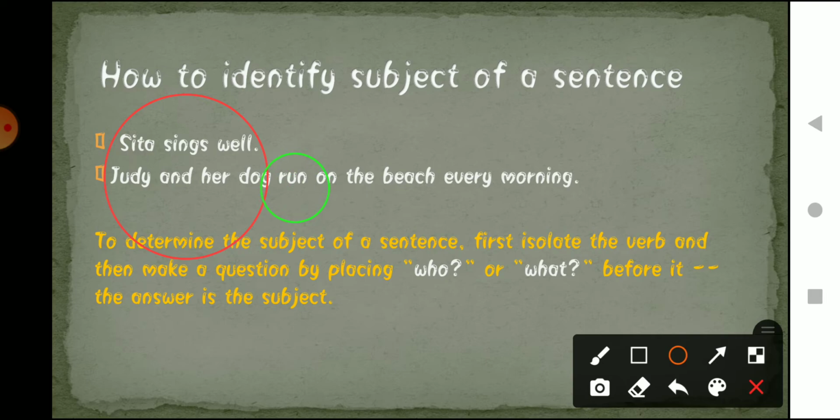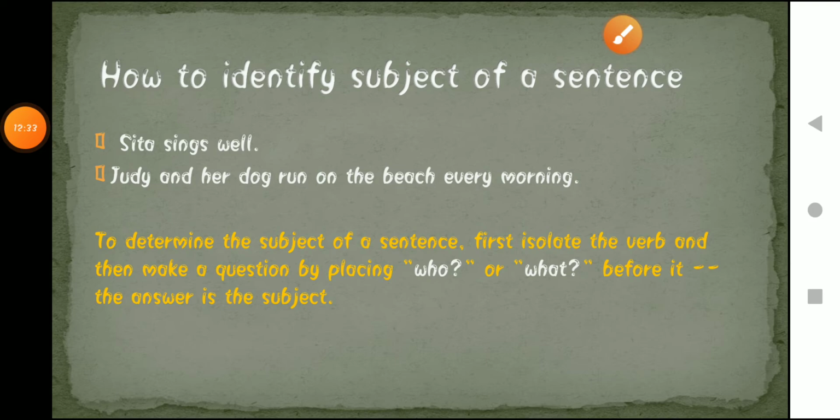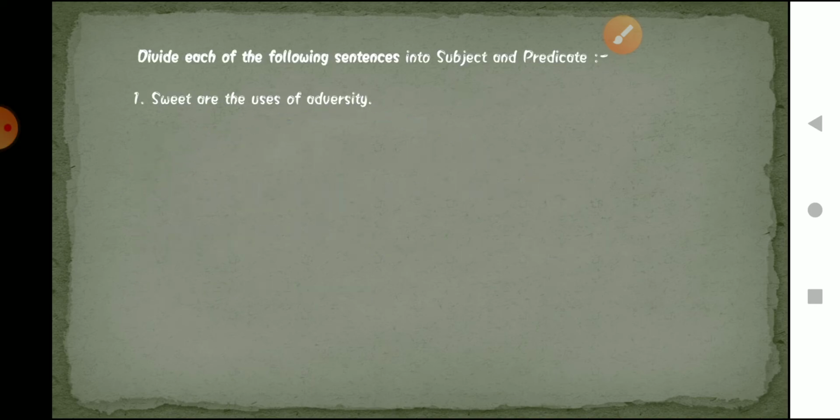And as we know, a sentence is formed by two parts. The first one is the subject and the other one is the predicate. So after we have identified the subject, the rest of the sentence is our predicate. Understood, everyone? Now moving forward, let's do some questions related to this topic. We have to divide each sentence into a subject and a predicate. Let's first do the first one.